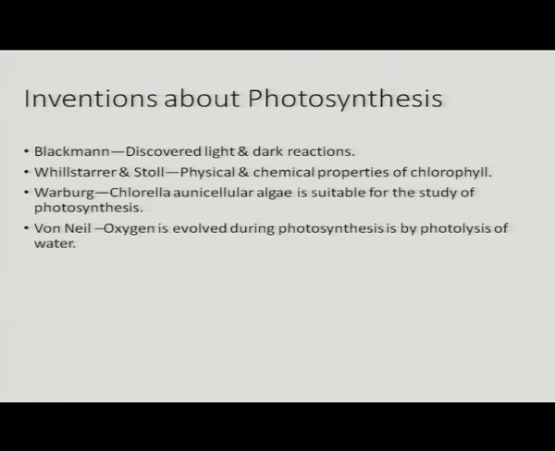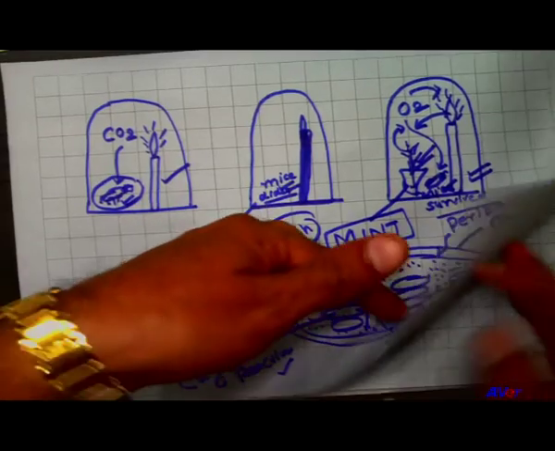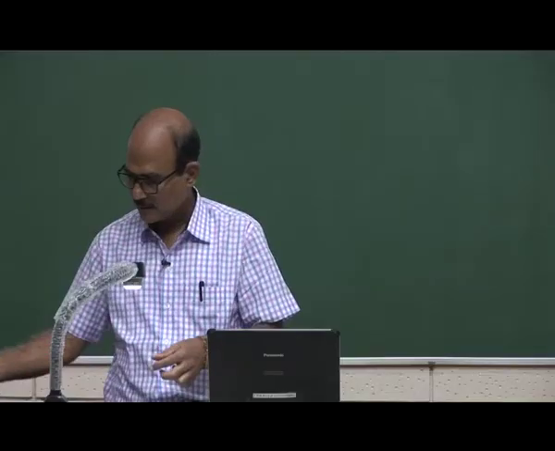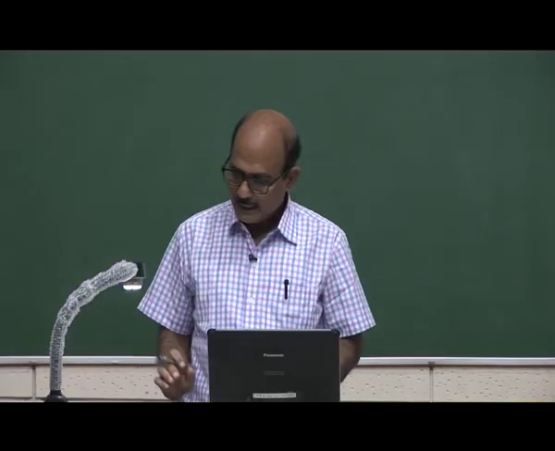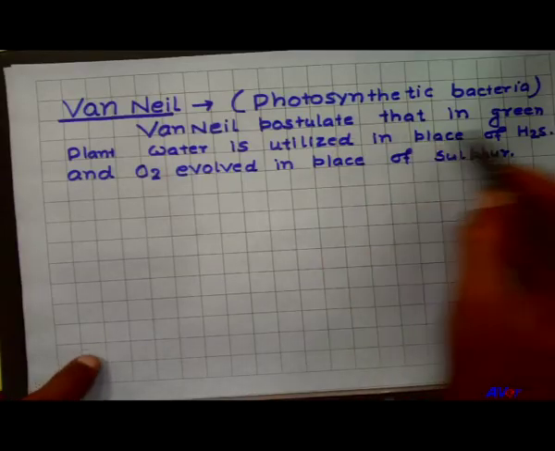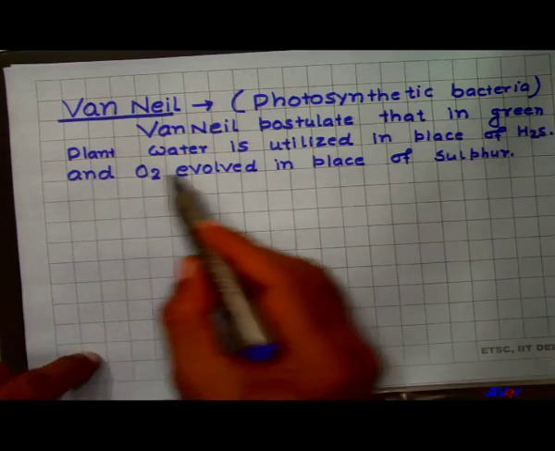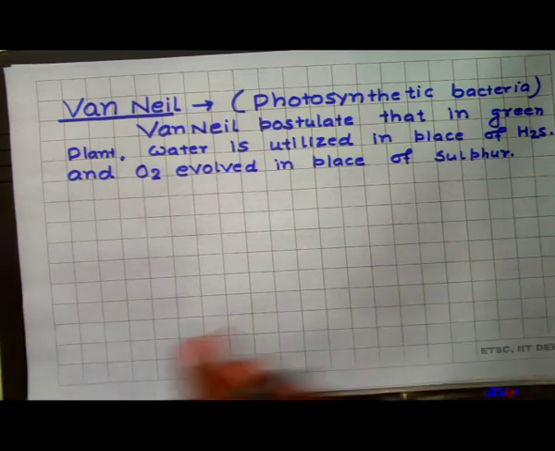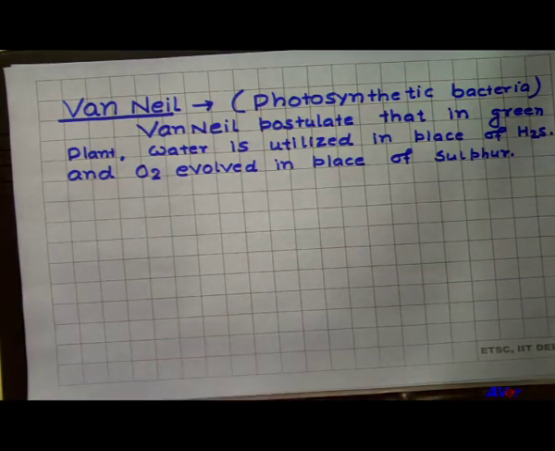The most famous scientist, van Niel, proved that oxygen is evolved during photosynthesis by photolysis of water. Van Niel used photosynthetic bacteria. Van Niel postulated that in green plants water is utilized in place of H2S and O2 is evolved in place of sulfur.